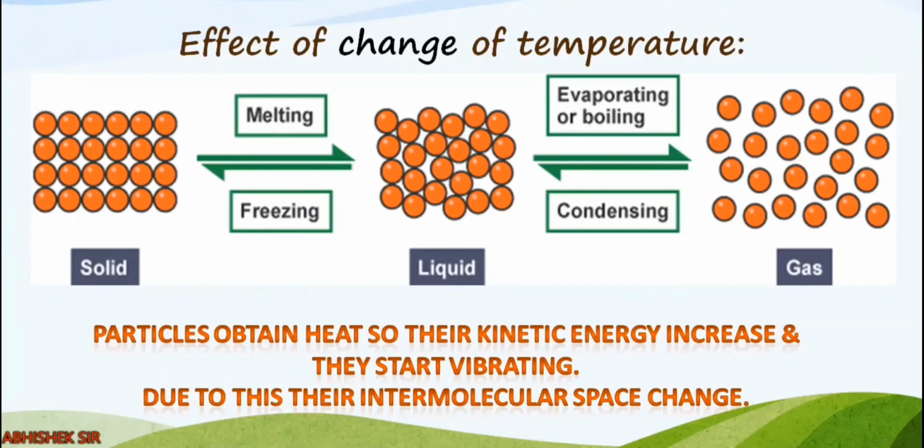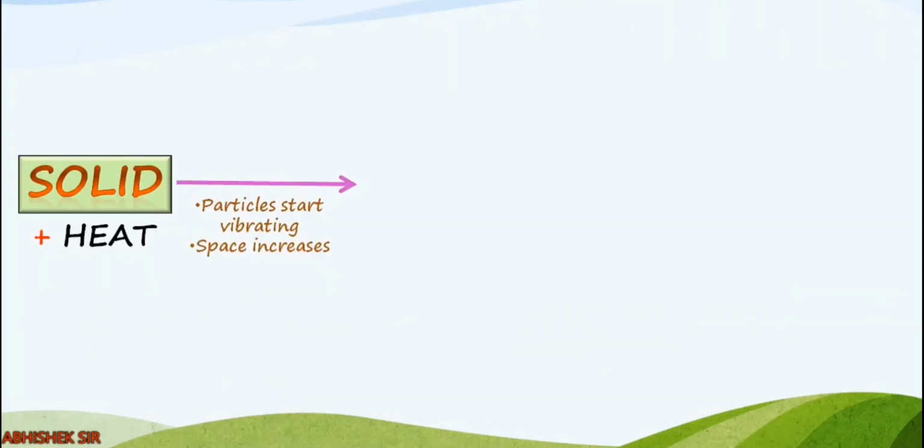Clear? Now very important part, please pay attention in this part, it is the most important part of this chapter, right? Now the same let us see in form of words. Now here we have solid state, and what did we do? Solid plus heat. So when we heat the solid, what happens? Particles start vibrating, the intermolecular space increases, and you will think that directly it will convert into liquid.